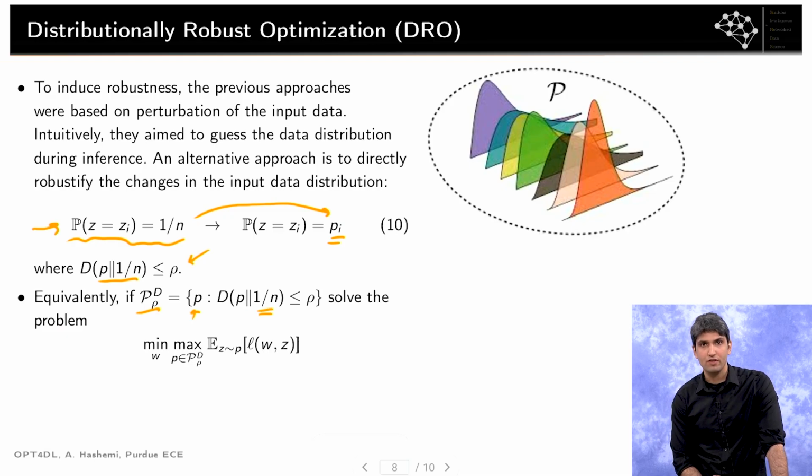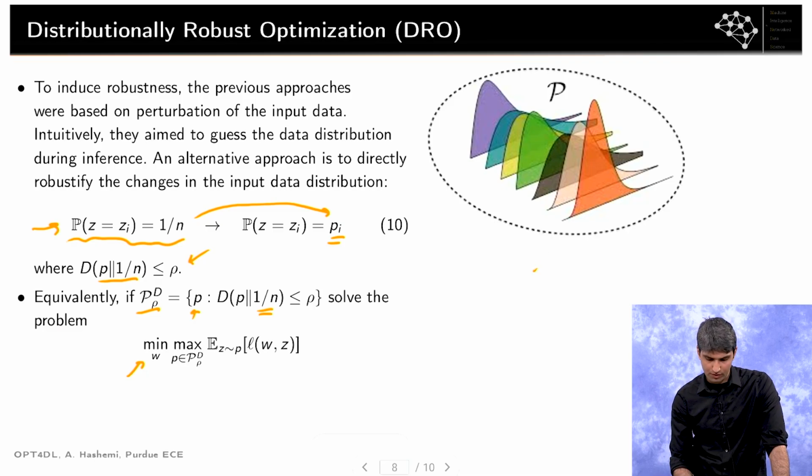Once we define this, we want to find a model that is robust against the worst-case perturbation as quantified by our notion of divergence. So we're going to search over the distributions in this confidence set, calculate the loss, and then minimize the worst-case loss.